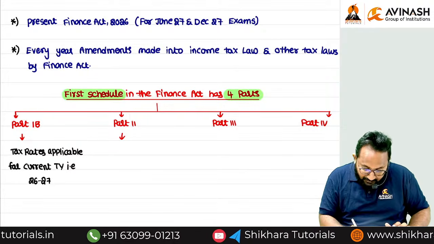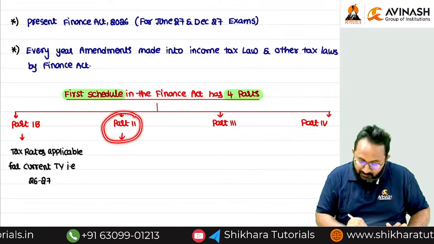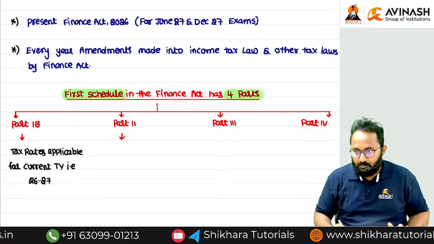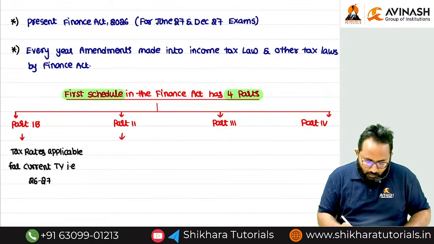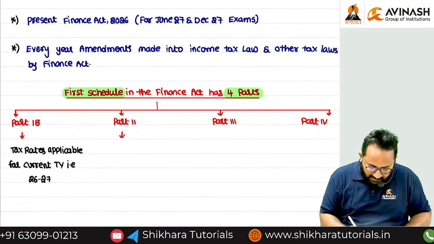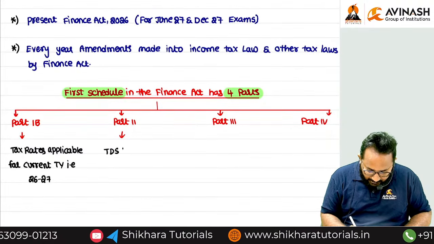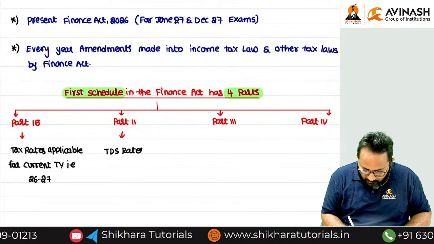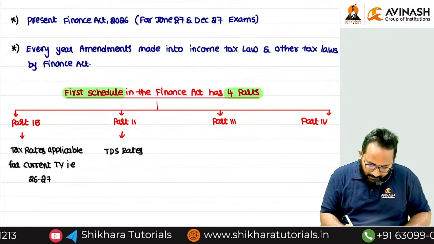At what rate is he required to deduct the tax? That is given clearly in which part? Part 2. So in part 2 of the first schedule of the Finance Act, the clarity is given about which rates? TDS rates.